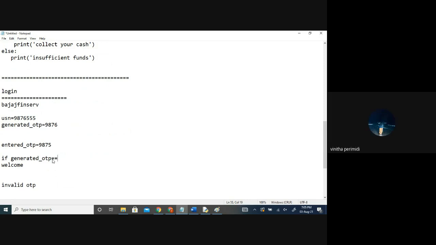Double equals. So entered OTP. There also we require the condition. Yes, this is a comparison operator, which will always give true or false to you. So based on that, welcome to Bajaj Finserv. Else, the other part of it: invalid credentials.